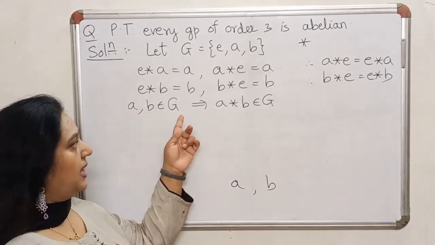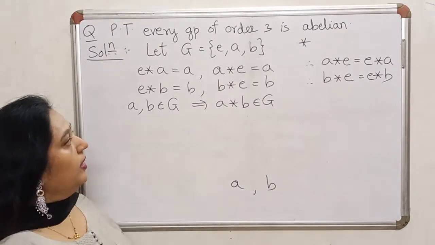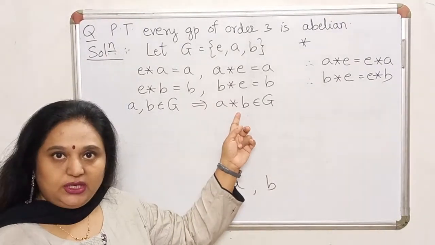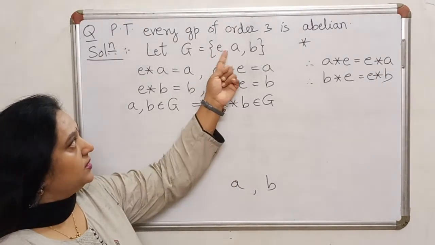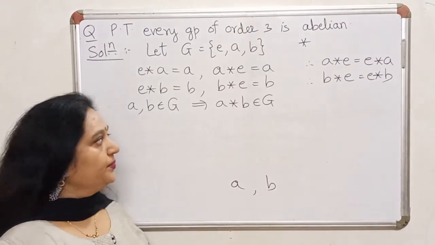So if these 2 elements lie in G, their product will also lie inside G. Now if it has to lie inside G, it has to be either this element, either this or this. We have only 3 choices.